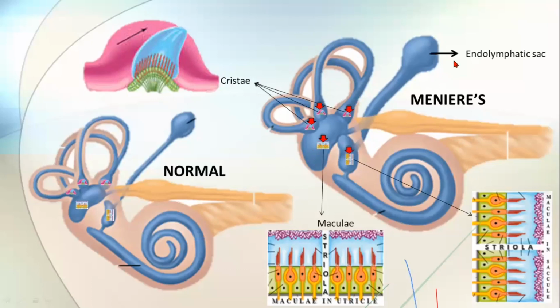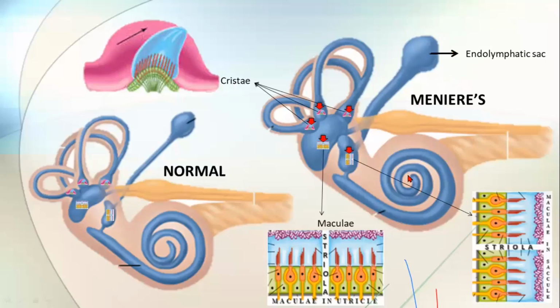And this is your endolymphatic sac. All the fluid produced in the stria vascularis in the cochlea is circulated in the entire membranous labyrinth, and that is drained out through the endolymphatic duct and then into the endolymphatic sac and then into the surrounding, right? So the amount of endolymph produced here should be equal to the amount of endolymph released here.